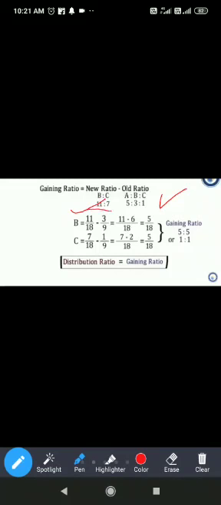So 11 upon 18 minus 3 by 9 gives 5 upon 18. Then for C, 7 by 18 minus 1 by 9 also gives 5 by 18. So the gaining ratio comes to 5 is to 5, or 1 is to 1. We have seen that the distributing ratio was also equal, that means 1 is to 1. So we can see over here that the distribution ratio is always equal to the gaining ratio.